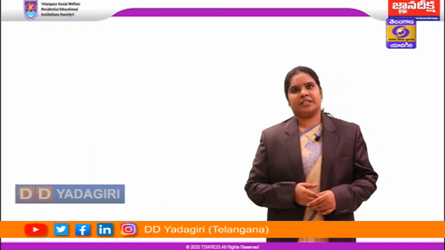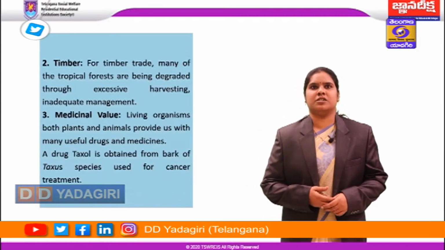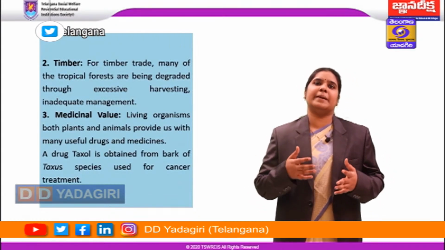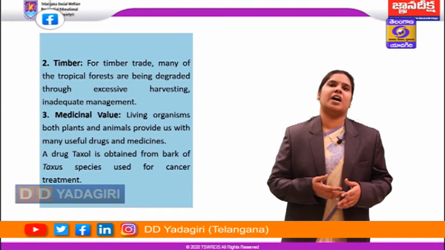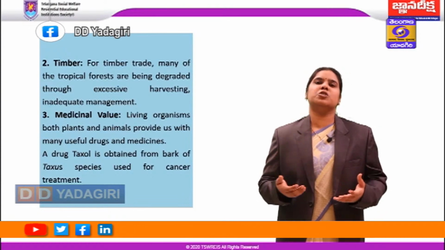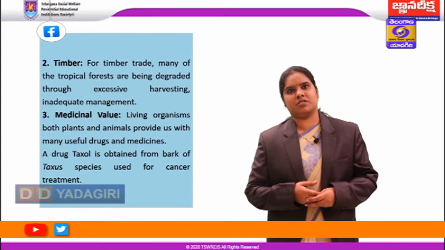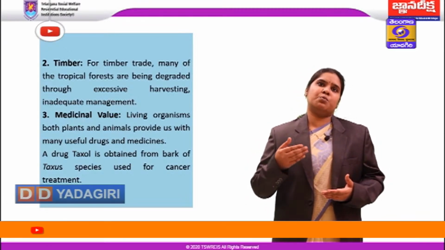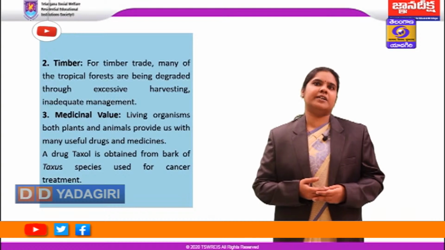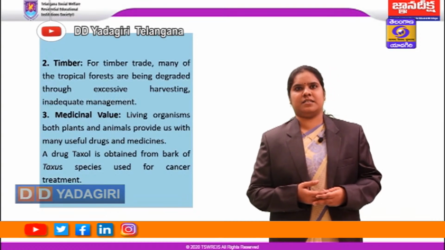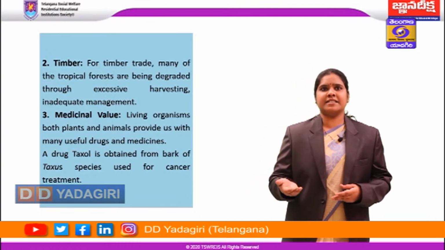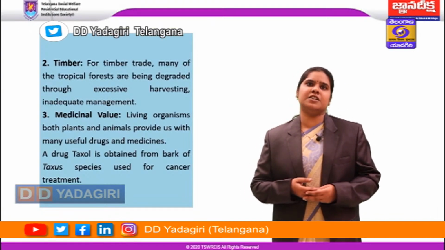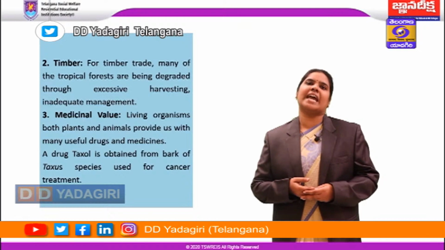And coming to timber. Timber trade and timber extraction are actually more in tropical forests. Most of the tropical forests are being degraded because of excessive harvesting of timber and also due to inadequate management strategies. Then coming to the medicinal value. Living organisms, both plants and animals, provide us with many useful drugs and medicines. For example, if we take the Taxus species, a gymnosperm, the bark of Taxus yields a drug called Taxol, which is used for cancer treatment.